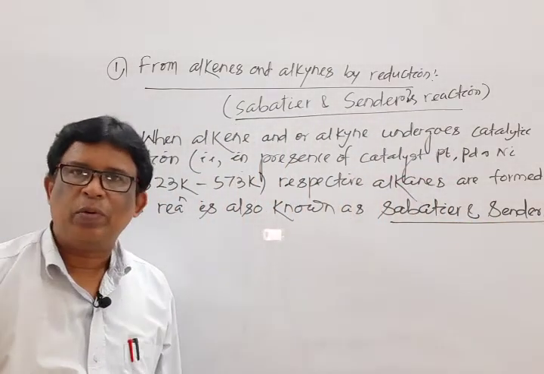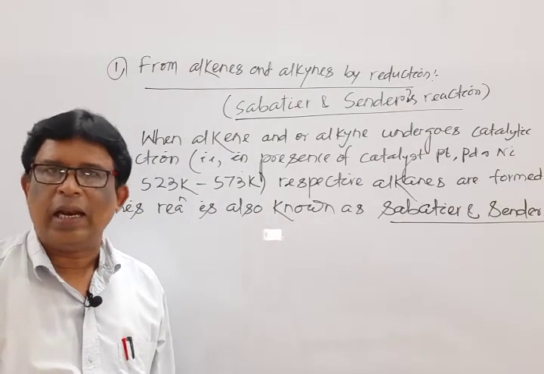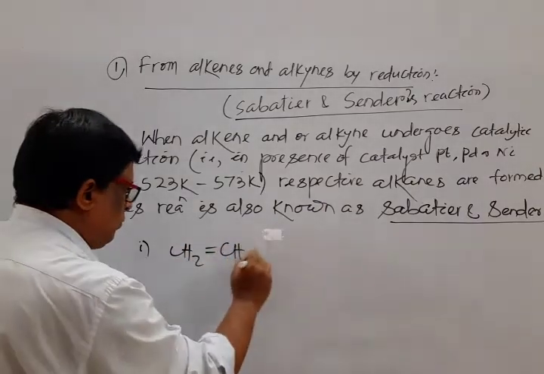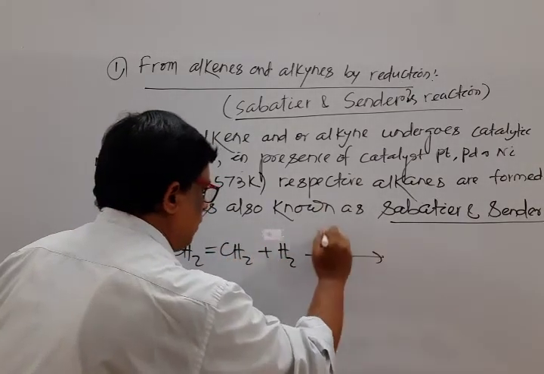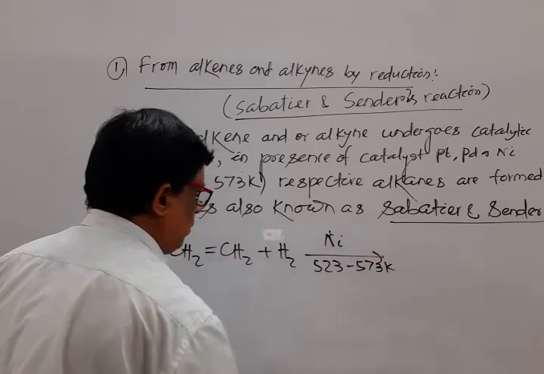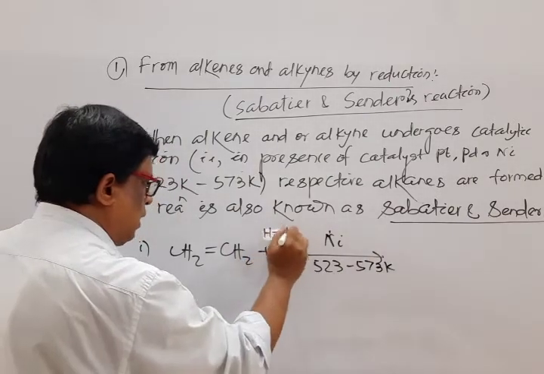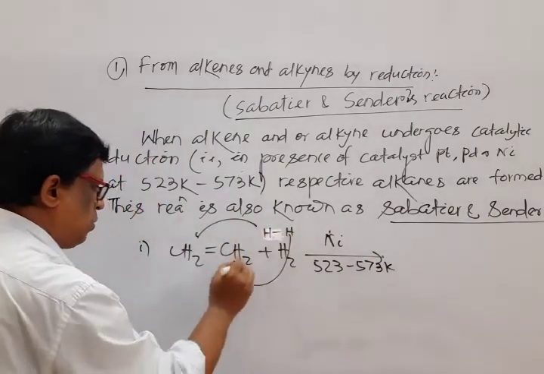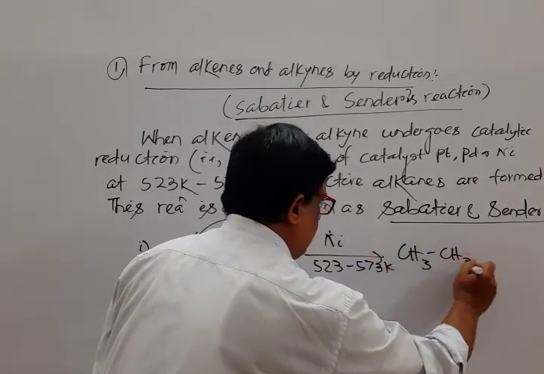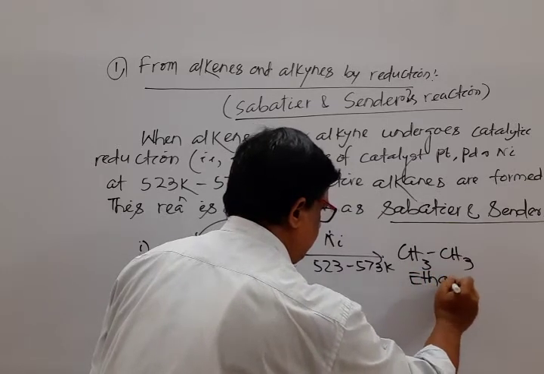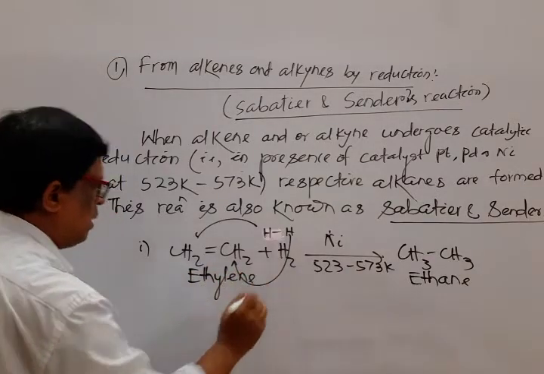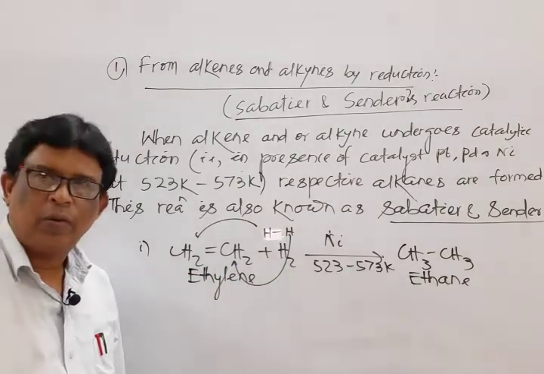We selected two examples, one by taking alkene and one by taking alkyne. Suitable example, first, alkene with H2, nickel, 523 to 573 Kelvin. One H moves here, another H moves here, the double bond transfers to single bond, resulting in the formation of ethane. Its name is ethene or ethylene. IUPAC name is ethene, common name is ethylene.